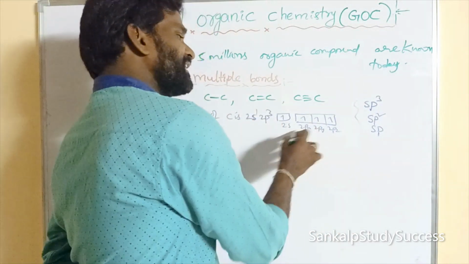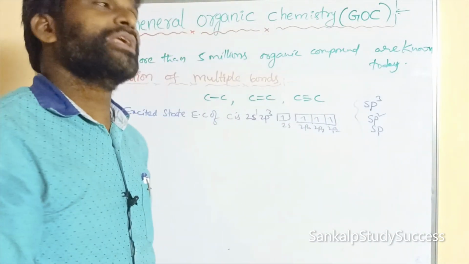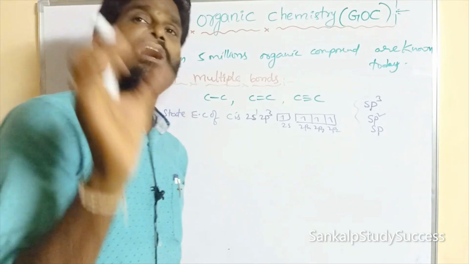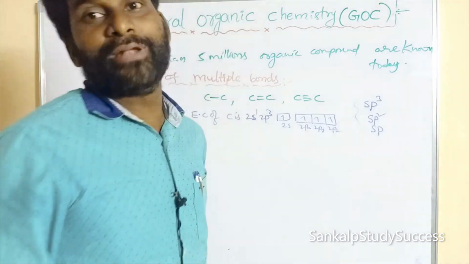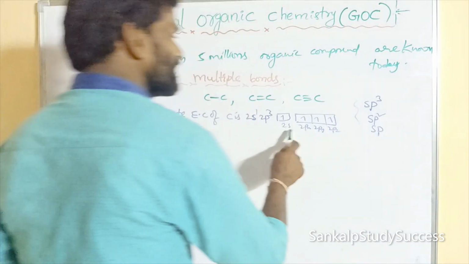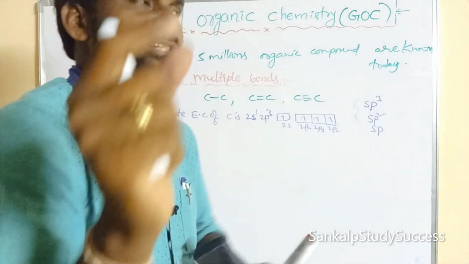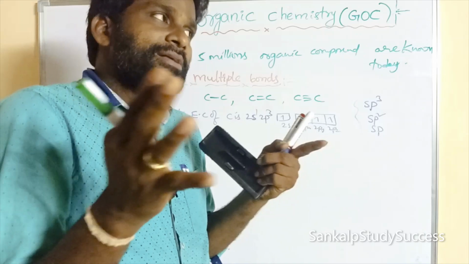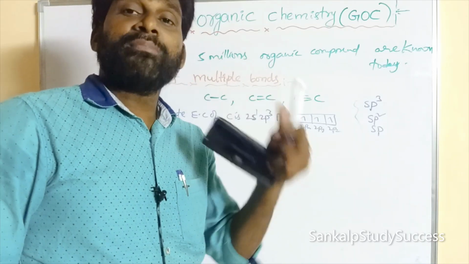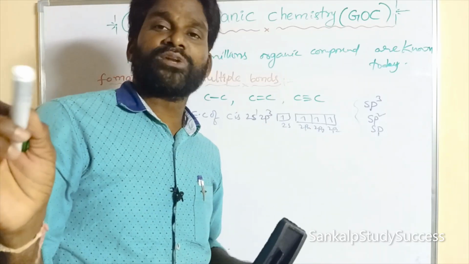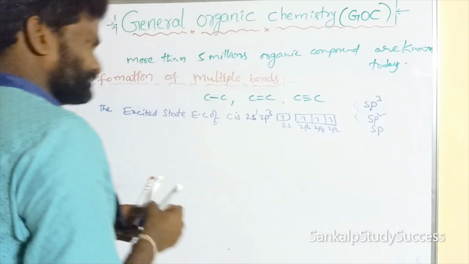The intermixing of almost equal energy orbitals to give new orbitals, those new orbitals are said to be hybrid orbitals, and the phenomenon is known as hybridization.